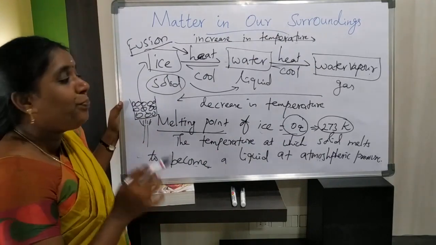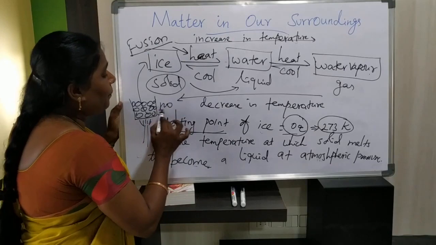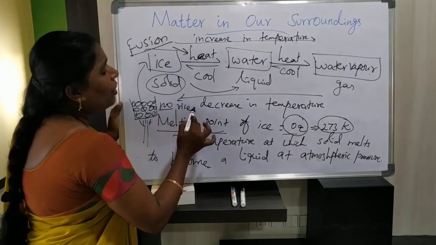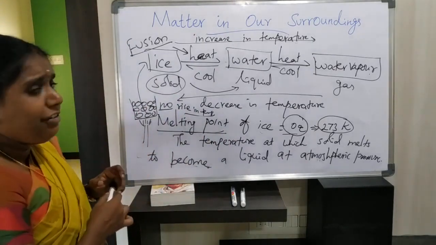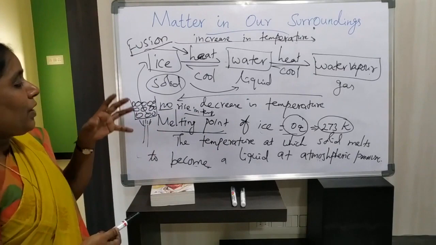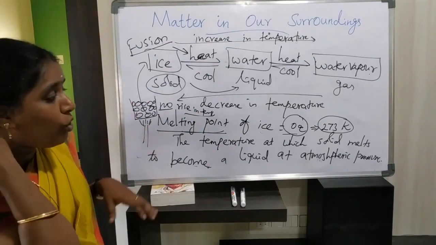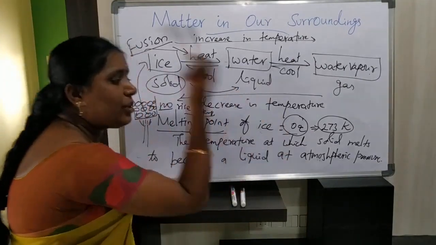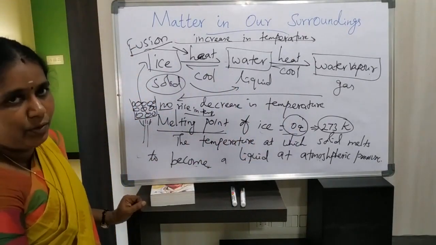During that time, we will see there is no rise in temperature. If we measure this temperature with a thermometer, even with continuous heating, there is no change in temperature at 0 degrees Celsius or 273 Kelvin.